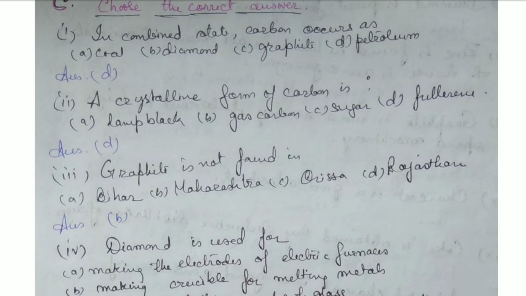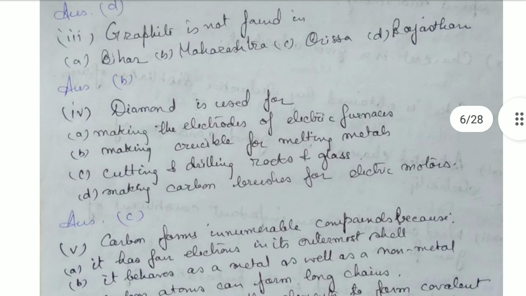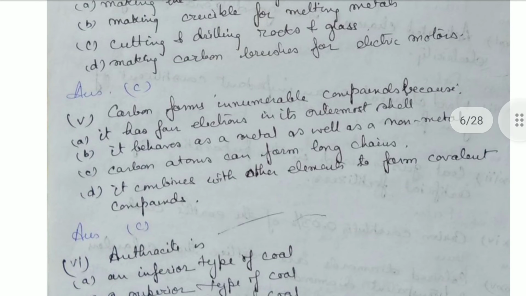Graphite is not found in Bihar and Rajasthan. Diamond is used for cutting and drilling rocks and glasses because it is the hardest substance known naturally. Then carbon forms innumerable compounds because carbon atoms can form long chains. That's why it can give innumerable compounds.